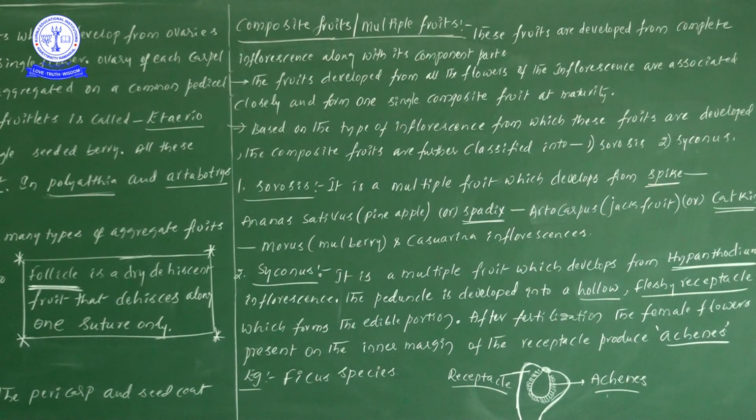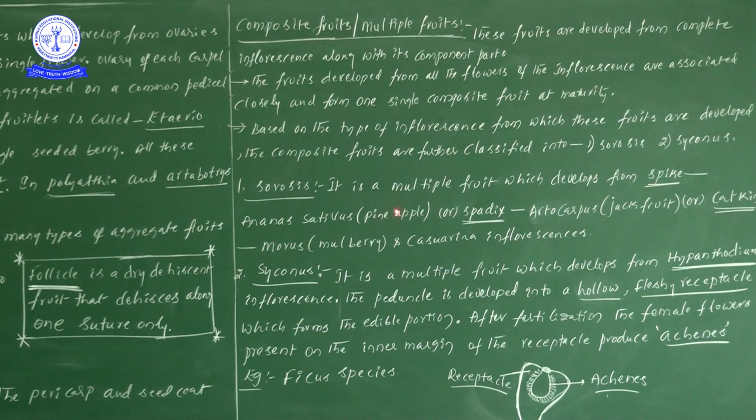Spike we see in a racemose inflorescence, with sessile flowers: simple spike, compound spike. So if the spike is involved in the formation of a composite or multiple fruit, the best example we can see is Ananas sativus, the pineapple.